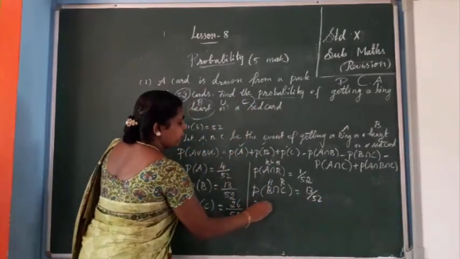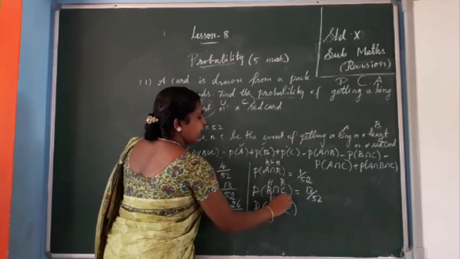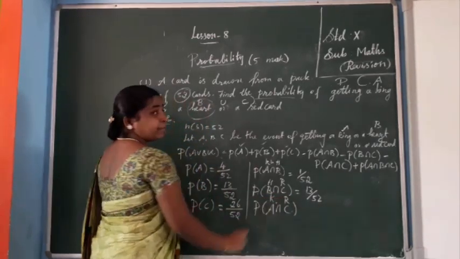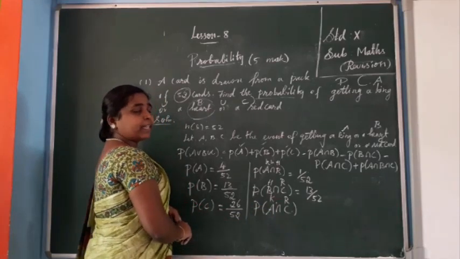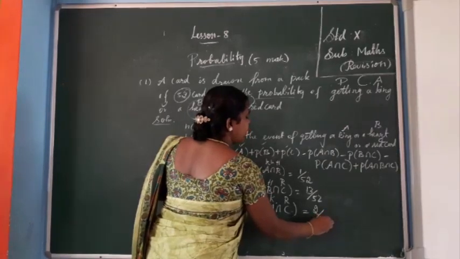Okay. Next P of A intersection C. A is king, C is red. So king same time that is red. So number of red king cards. Number of red king cards is 2. So 2 by 52. Okay.